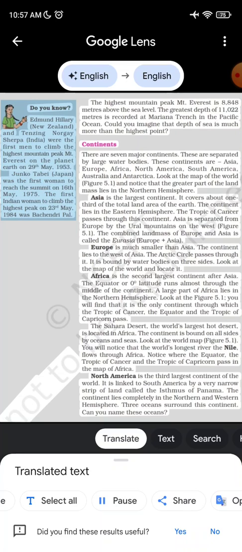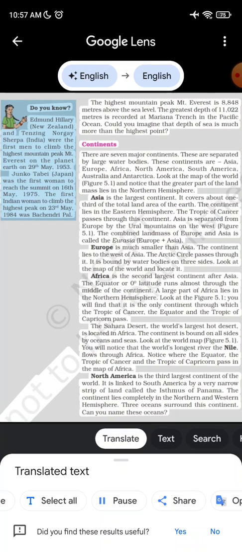Africa is the second largest continent after Asia. The equator or 0 degrees latitude runs almost through the middle of the continent. A large part of Africa lies in the northern hemisphere. Look at figure 5.1, you will find that it is the only continent through which the Tropic of Cancer, the equator and the Tropic of Capricorn pass. The Sahara Desert, the world's largest hot desert, is located in Africa. The continent is bound on all sides by oceans and seas.